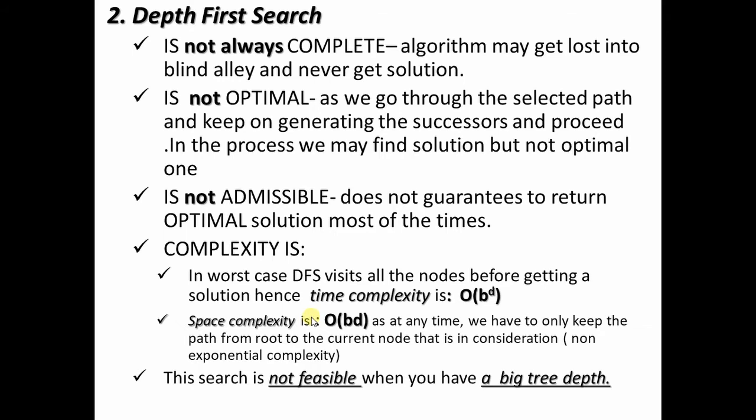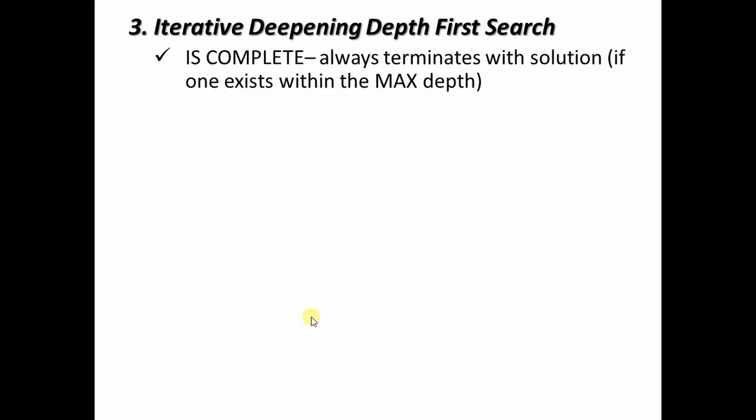Now the third algorithm that we saw was iterative deepening depth first search, which was a combination of good things from BFS and good things from DFS. So let us analyze this algorithm with respect to the first thing, completeness. Of course this algorithm is complete because it always terminates with a solution if at all one exists within the max depth. Please remember that in this algorithm we define something called max depth beforehand.